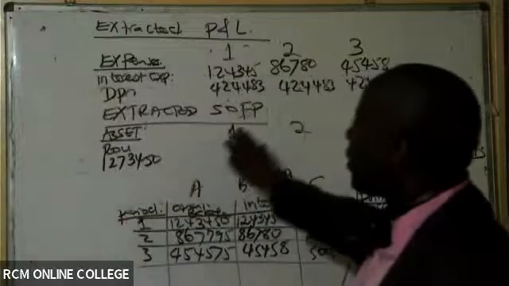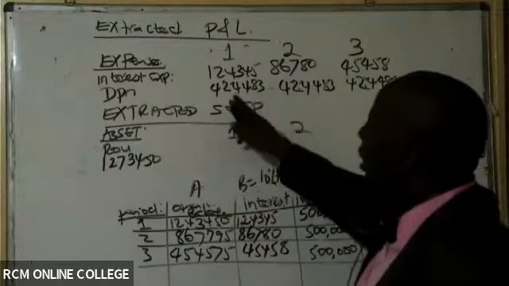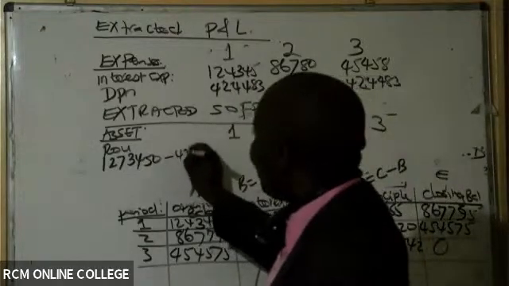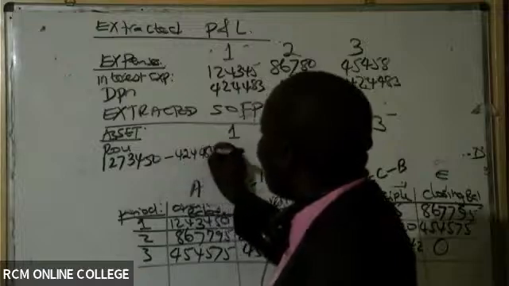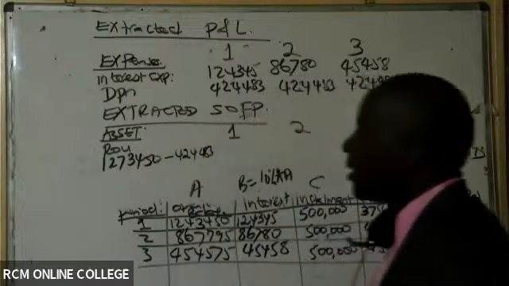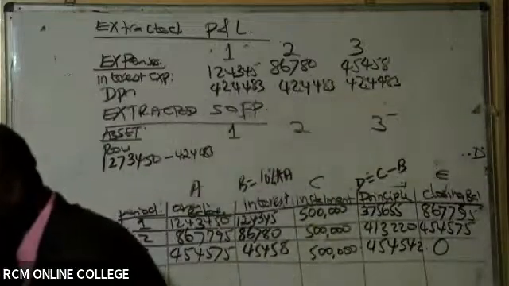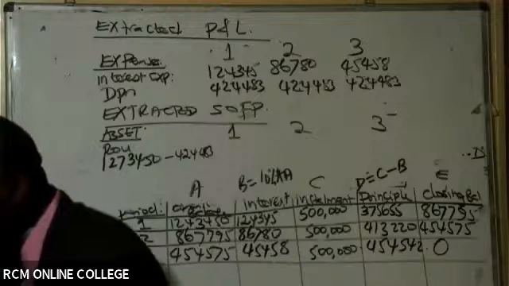So we expect this asset to lose value. On the first year we lose this depreciation, so to get year 1, say minus 424,483. Give me a whole number here.